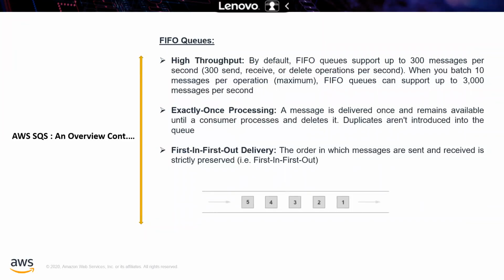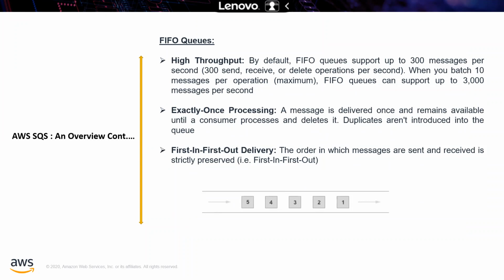And the main difference between standard queues and FIFO queues is exactly-once processing. In FIFO queues, a message is delivered once and remains available until the consumer processes and deletes it. That is a very important concept. Duplicates aren't introduced into the queue. But in the standard queue, the message will be confirmed delivered, and sometimes it will be delivered more than once.